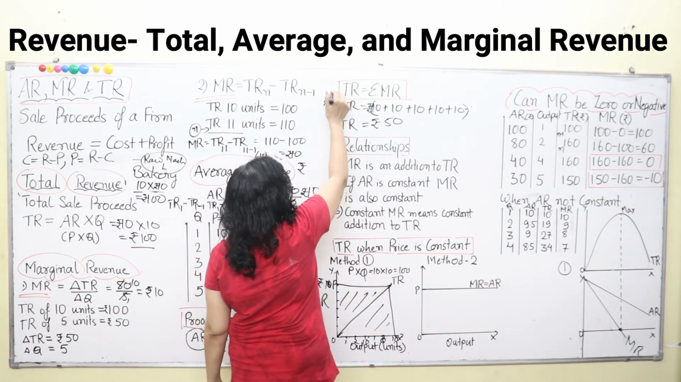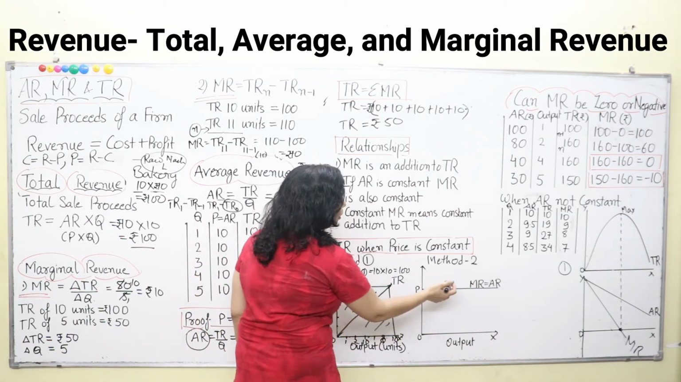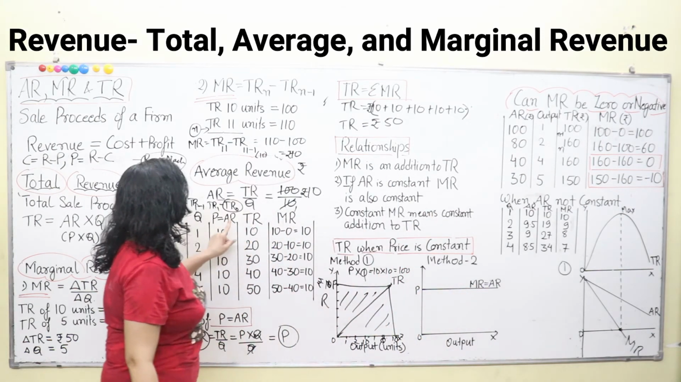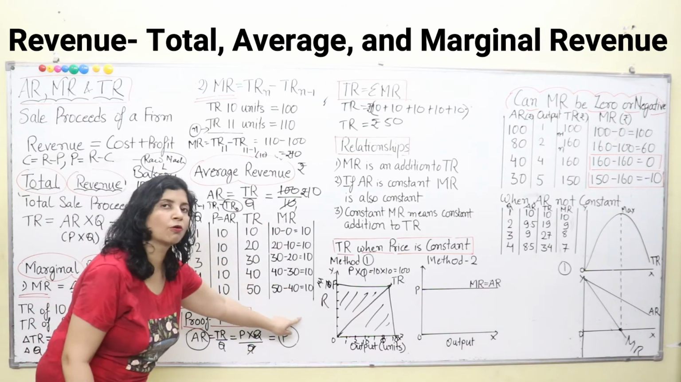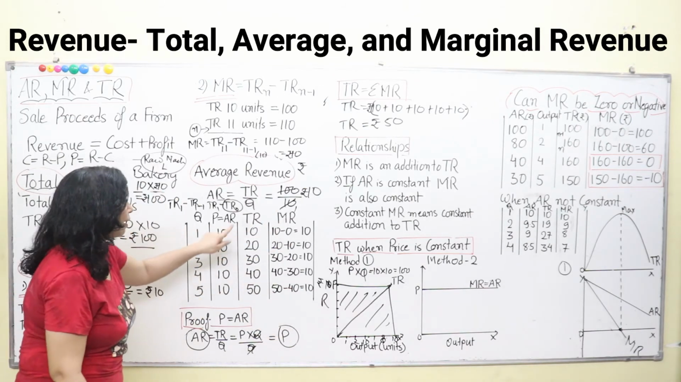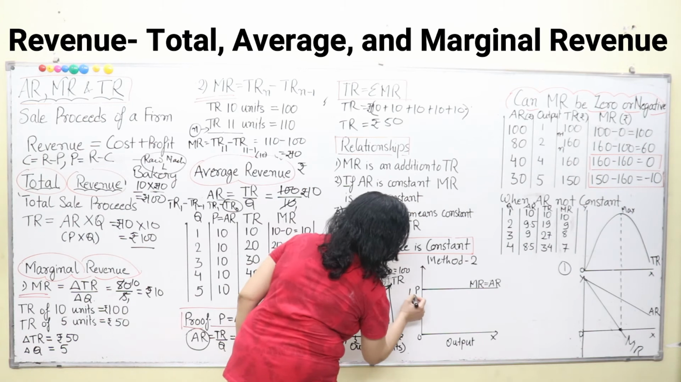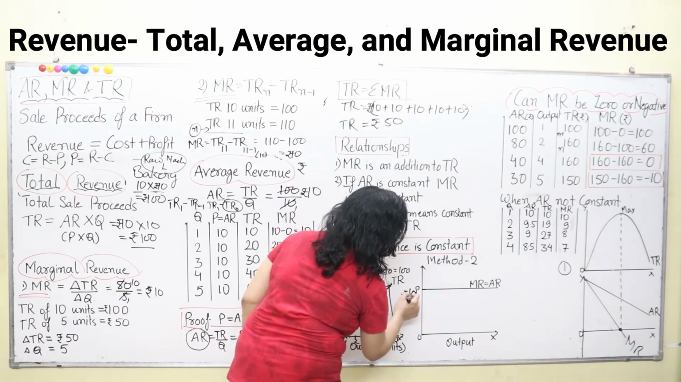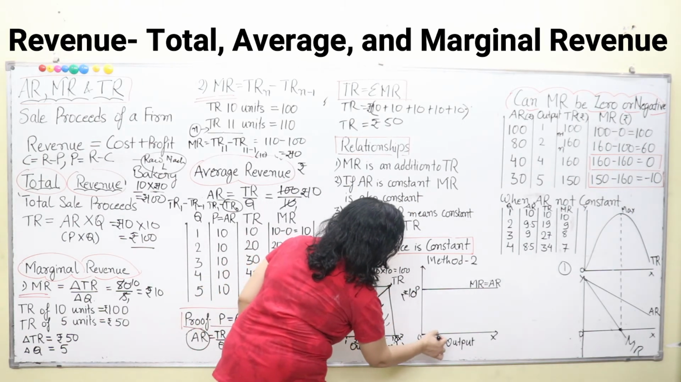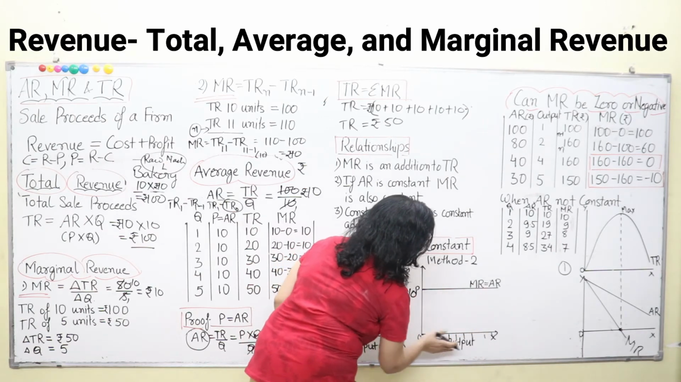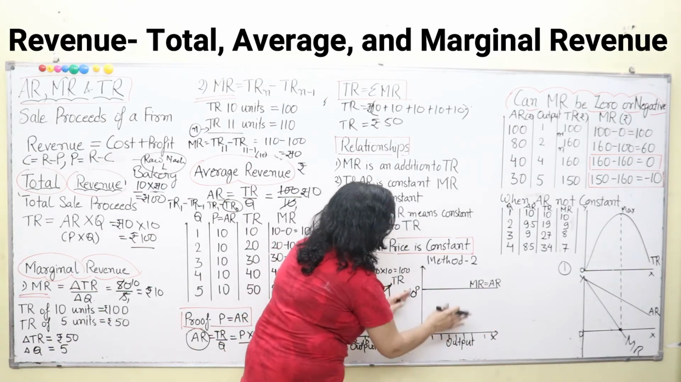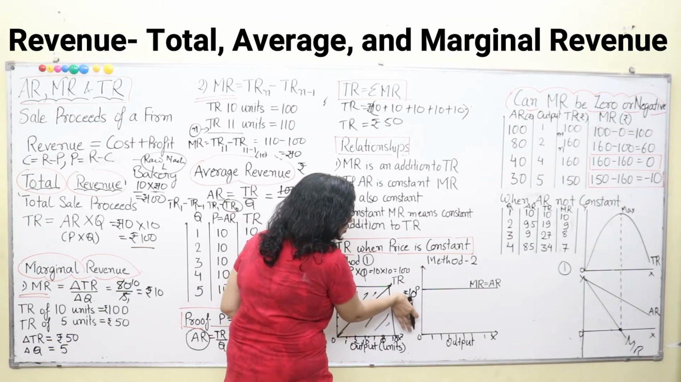Now the second one, method 2. Here we are using this formula. In this method, your MR is equal to AR. I told you when AR is constant, your MR is also constant. So here AR is 10, MR is also 10. So price is 10 rupees, they both are same. Now we are selling 1, 2, 3, 4, 5, 6 commodities like this. We keep on selling them, but the price remains constant.